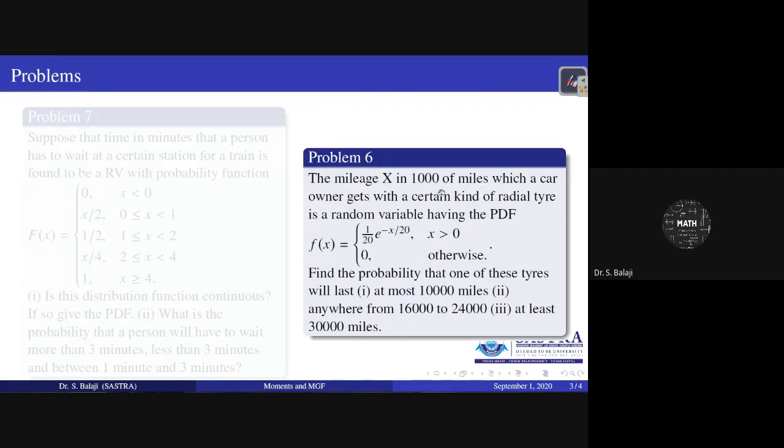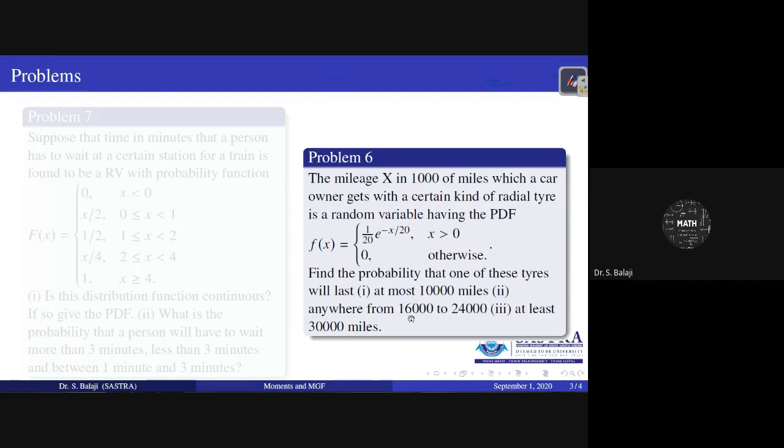At most 10,000 miles means up to: probability of x less than or equal to 10, because already x is in thousands of miles.